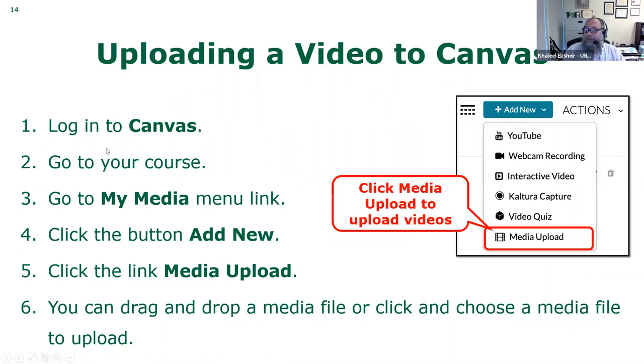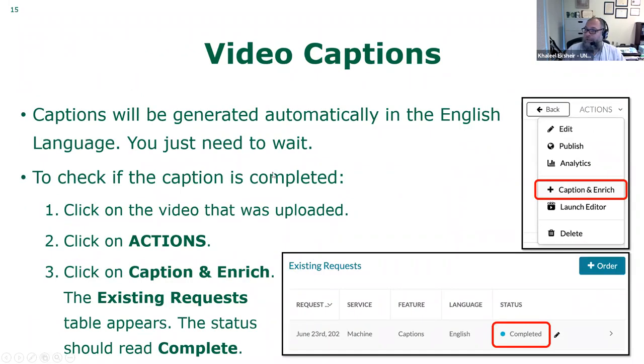So the steps that you need to follow: you log into Canvas, you go to your course and you go to My Media. Then you click Add New to upload a video. Then once you upload the video, you click on it and then you go to caption. When you click on the actions, you'll see caption enrich. Then when you click on that, you'll see that your caption was already made.